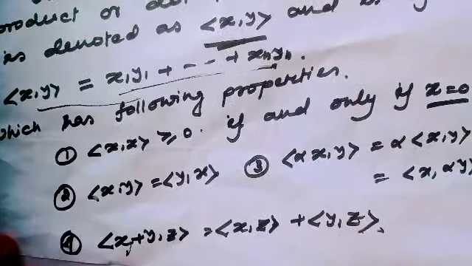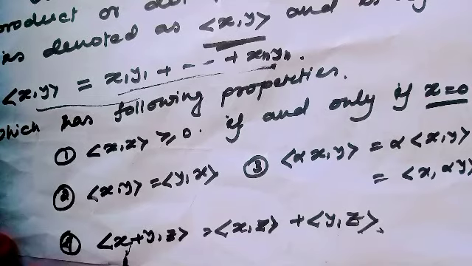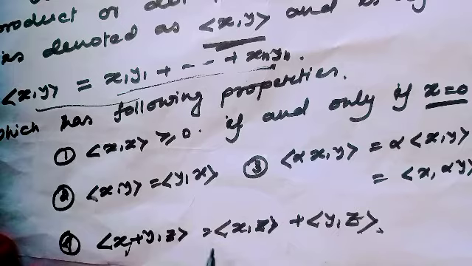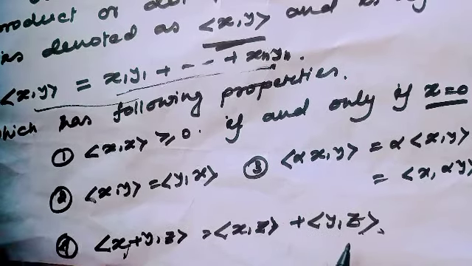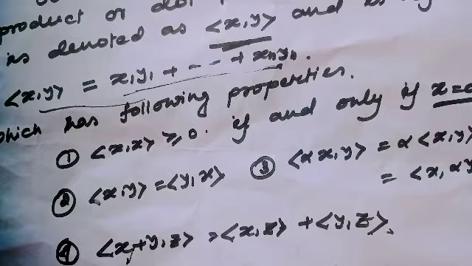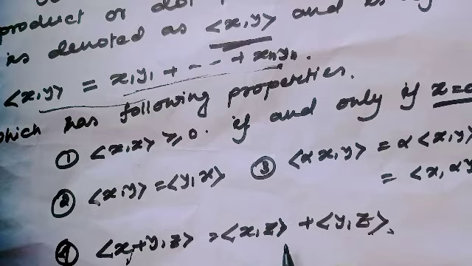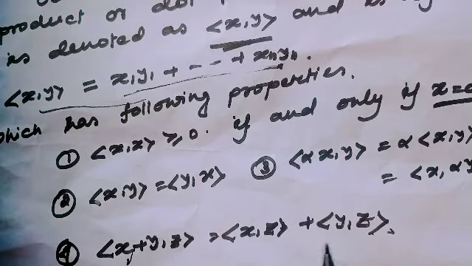And the fourth condition is that the inner product of x plus y with z is equal to the inner product of x with z plus the inner product of y with z. That means addition over multiplication is the same as multiplying x with the vector z and multiplying y with the vector z, then adding them.